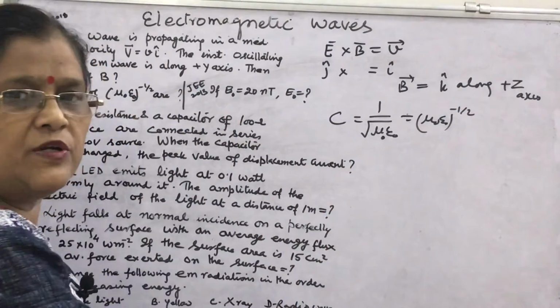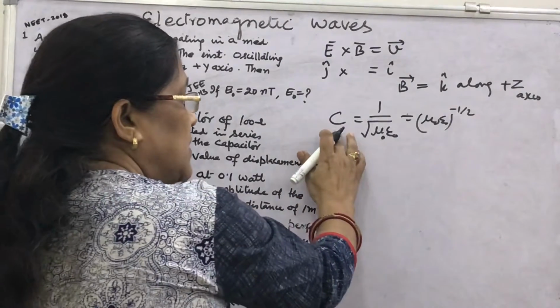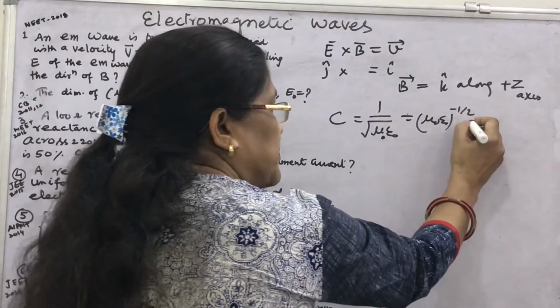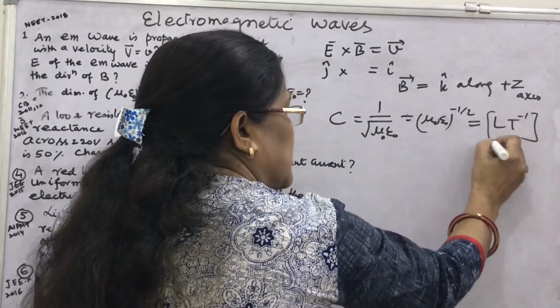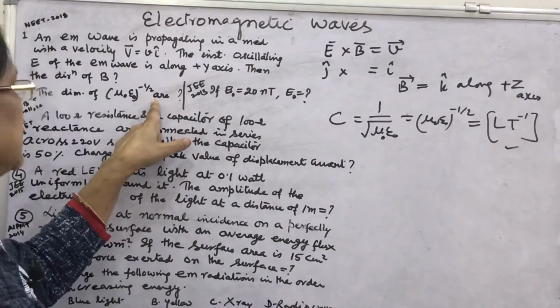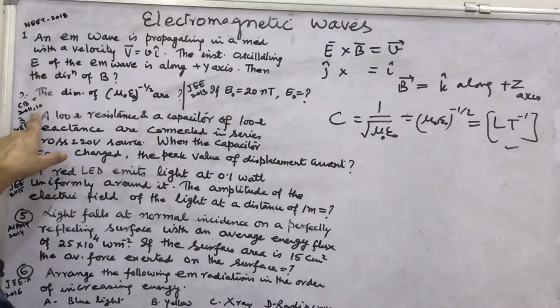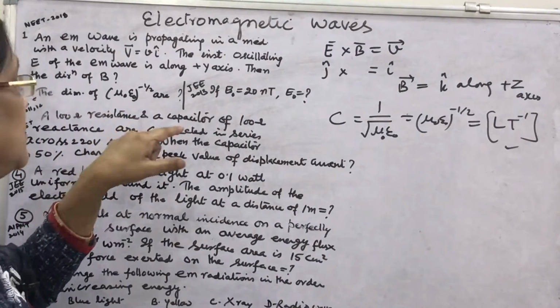What is C? Speed of light, the speed of EM waves. And what is the dimensional formula for speed? Meter per second, that is LT minus 1. So the correct answer is LT minus 1. This is also asked in CBSE 2011 and 2012.